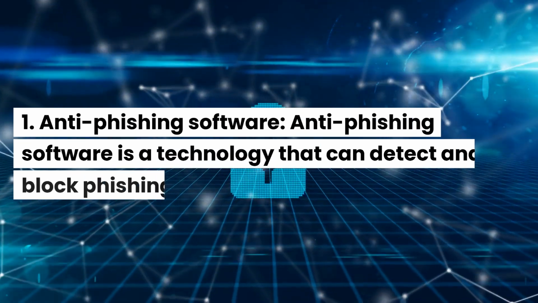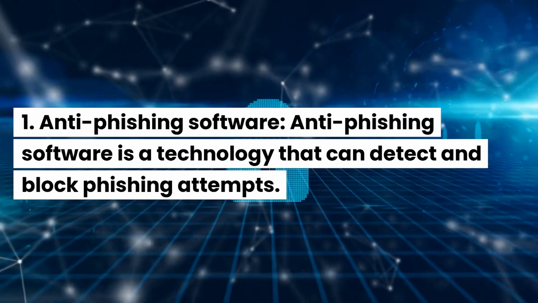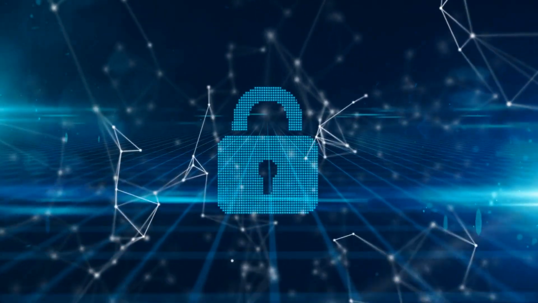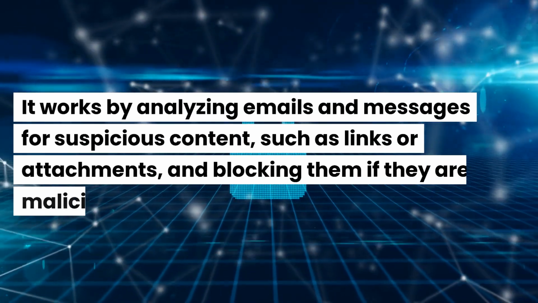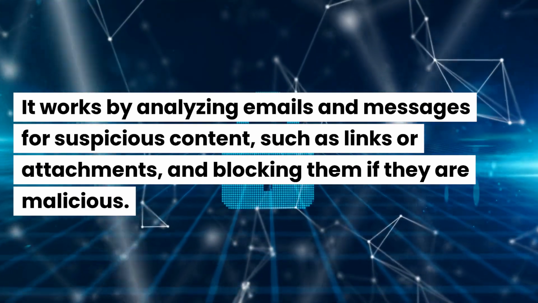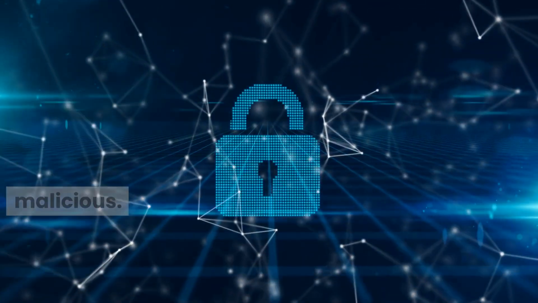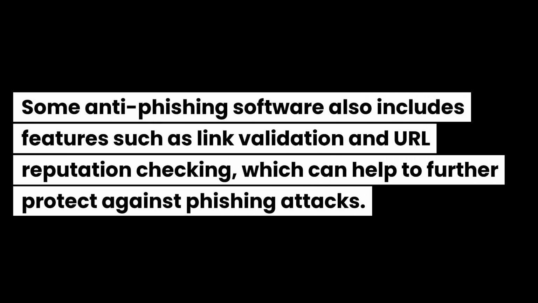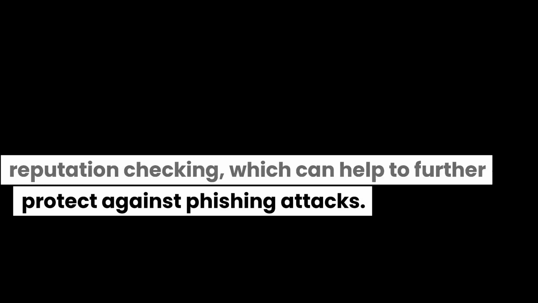1. Anti-phishing software. Anti-phishing software is a technology that can detect and block phishing attempts. It works by analyzing emails and messages for suspicious content, such as links or attachments, and blocking them if they are malicious. Some anti-phishing software also includes features such as link validation and URL reputation checking, which can help to further protect against phishing attacks.